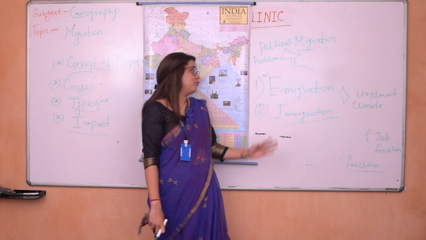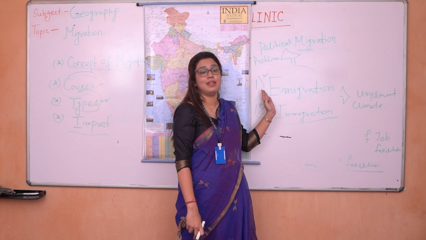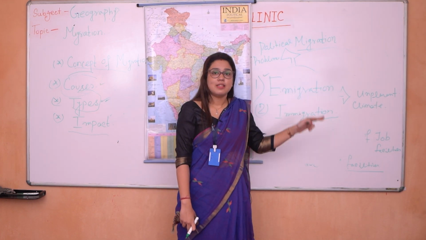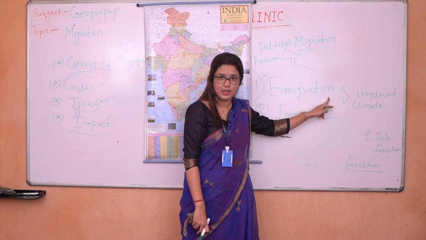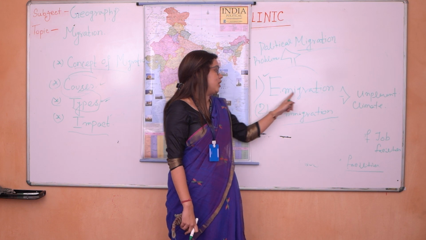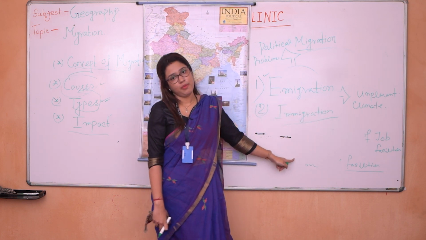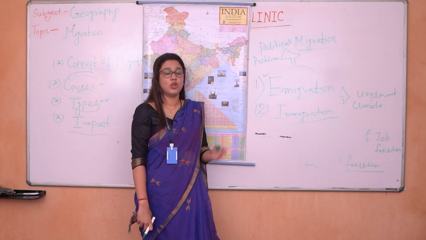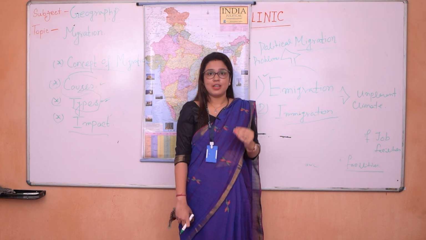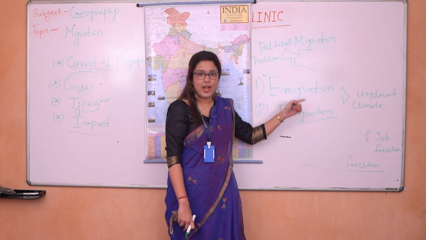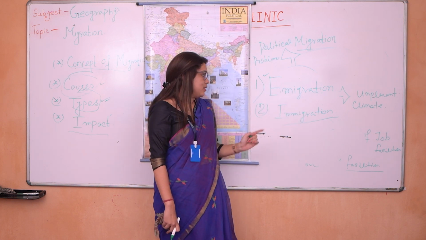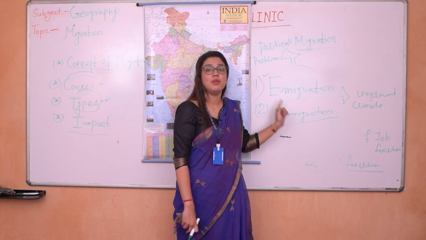For India, this incident is known as emigration. But for Canada, this incident is called immigration. The people who moved from India to Canada are the emigrants for India, just like migrants, and for Canada, they are the immigrants.